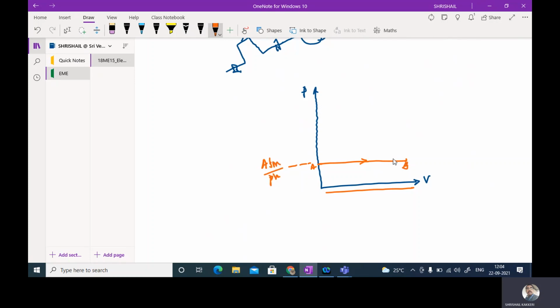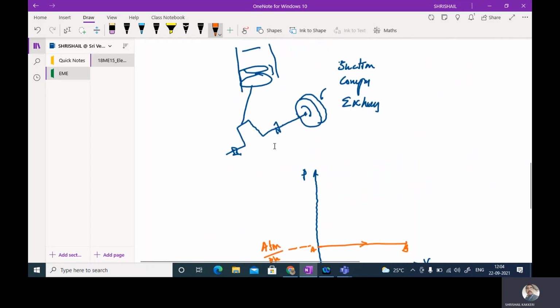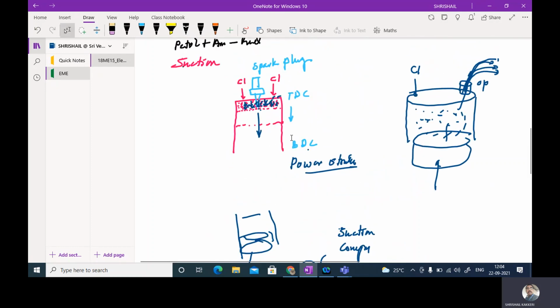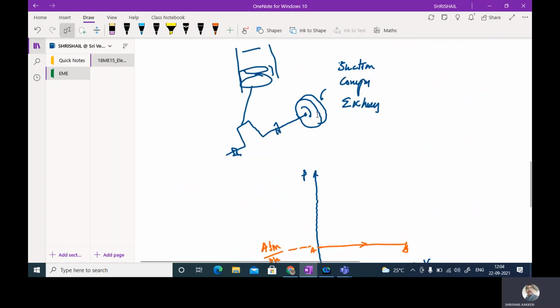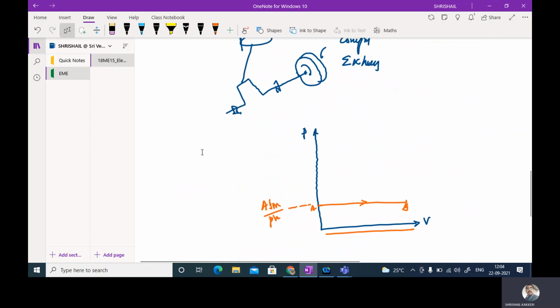And during the next stroke, what is this? The compression stroke. You can see that the first one is the suction stroke, and the second one is the compression stroke. During this compression stroke, the compression of the fuel takes place. You can see that the pressure will be increasing and the volume will be decreasing.